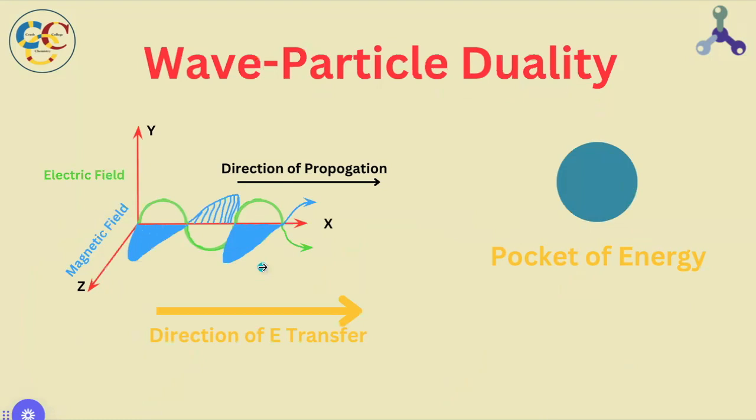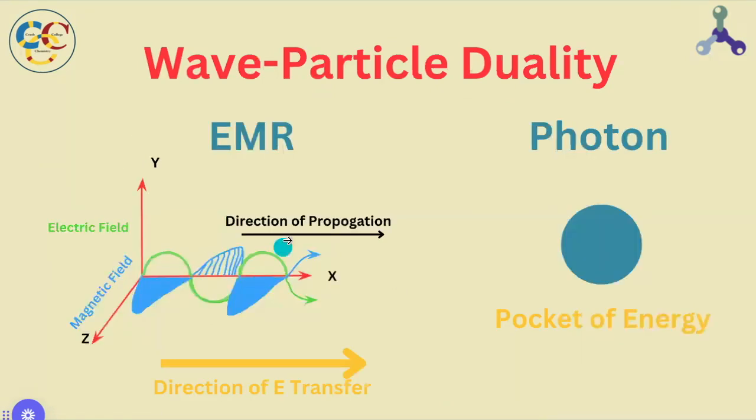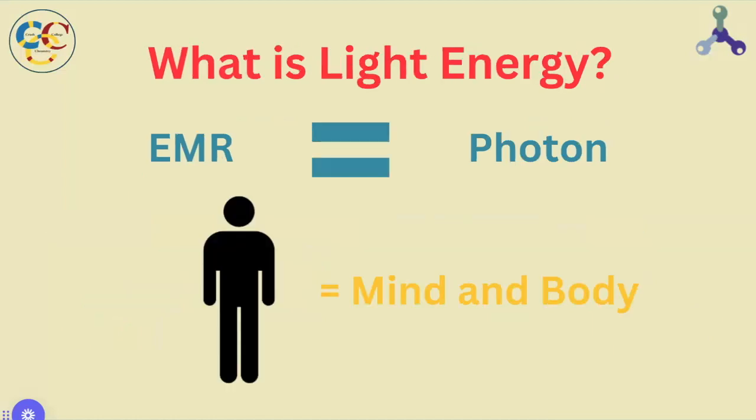or state. Light is simultaneously a wave, a propagating disturbance of energy transfer, and a particle, a discrete pocket of energy capable of interacting with matter. We refer to the wave form of light as electromagnetic radiation, whereas the particle form is called a photon. EMR and photons are both light in the same way that we are simultaneously a mind and a body. They're inseparable, as our mind doesn't exist without our body and vice versa.